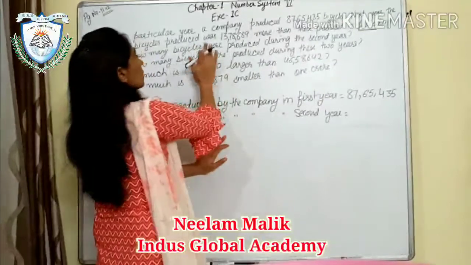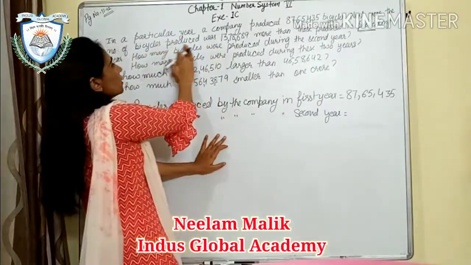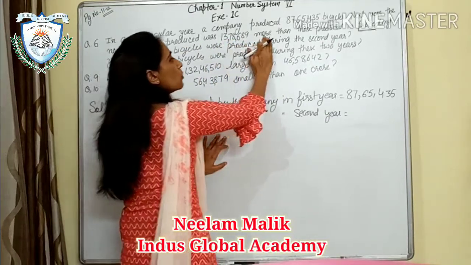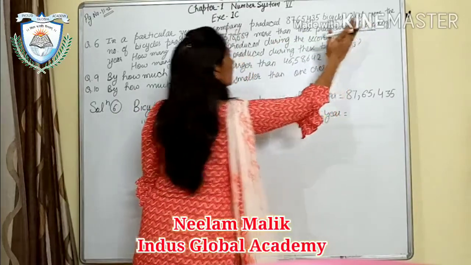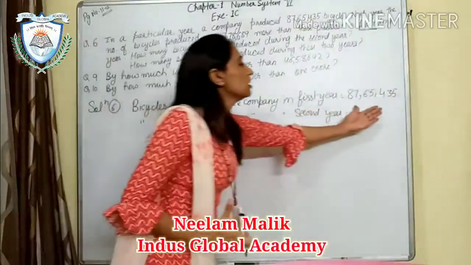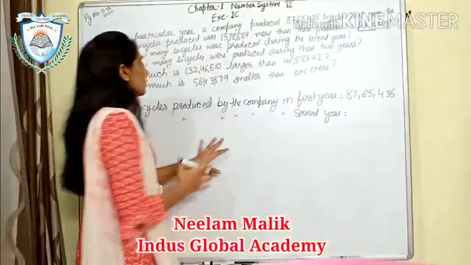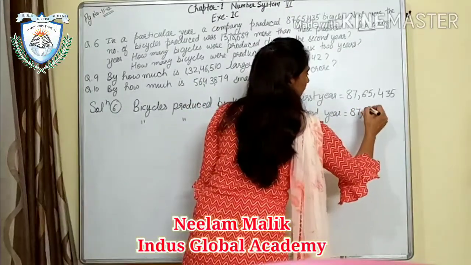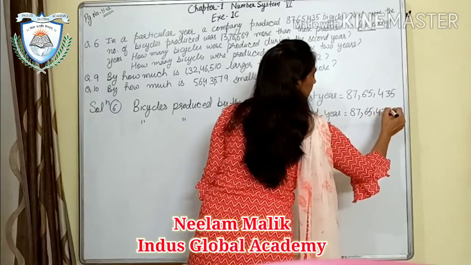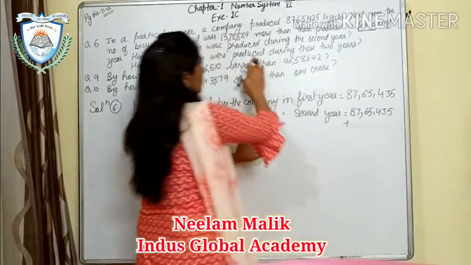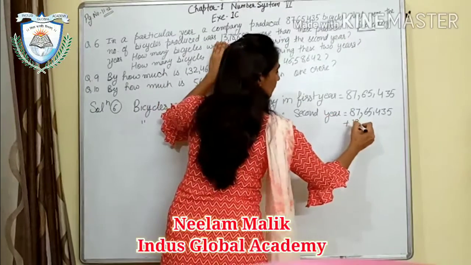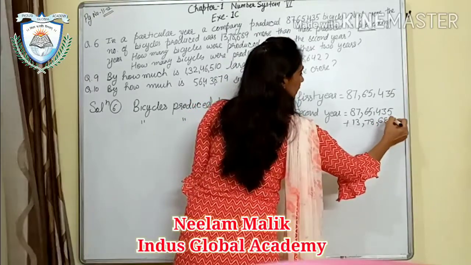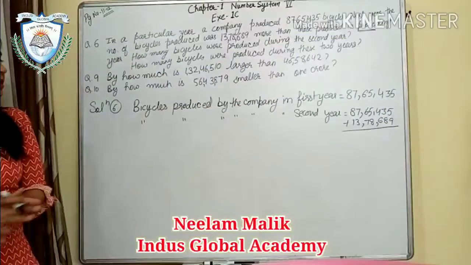Why? Because here it is written that bicycles produced were 13,78,689 more than those produced in the preceding year. And what was in the preceding year? In the preceding year, production was this. So the production in the second year, what will it be? We will add 87,65,435 plus 13,78,689. Okay, so we will add this.